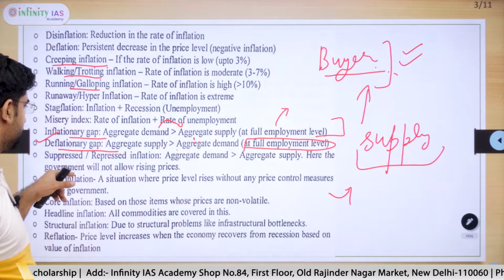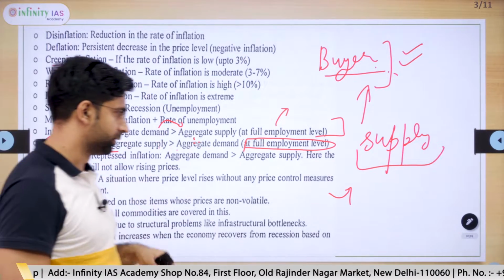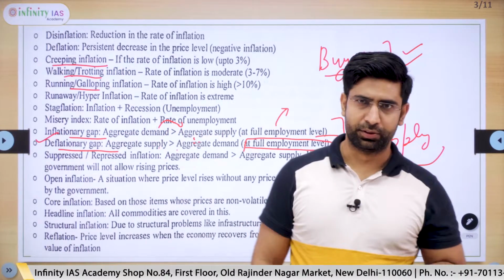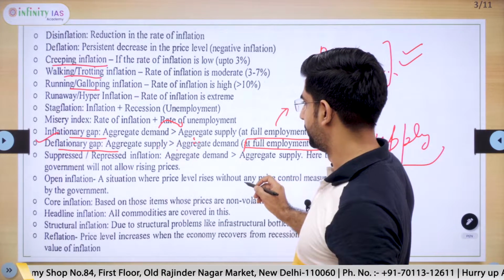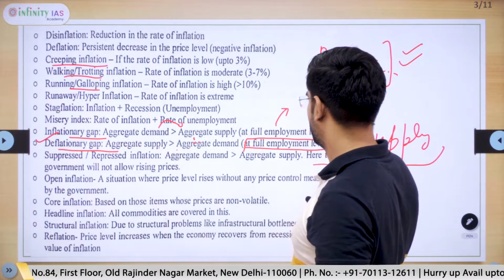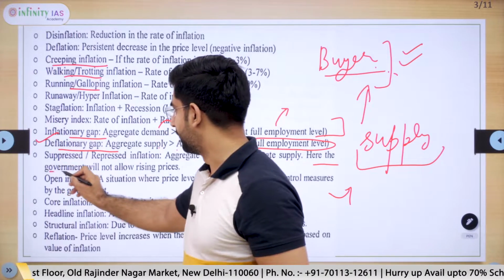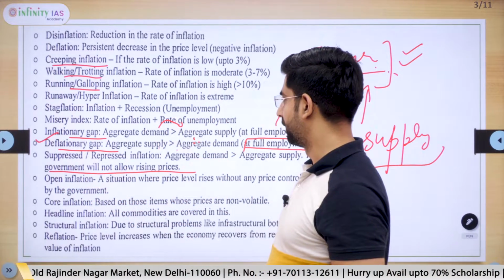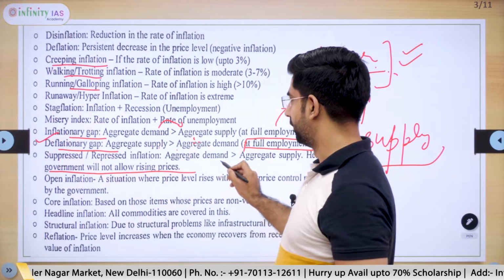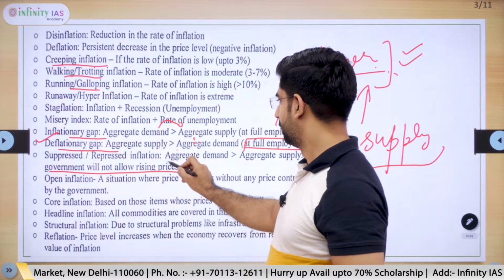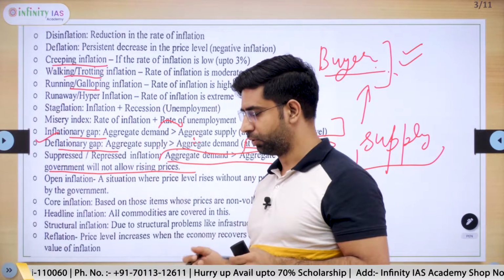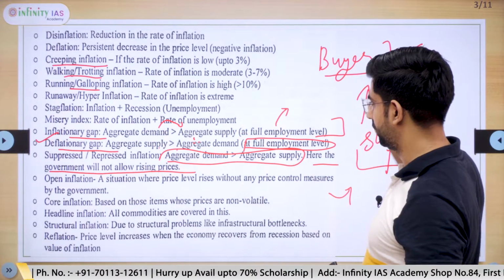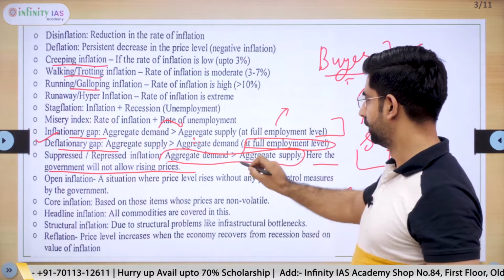Next key term here is suppressed inflation. In this inflation, the government becomes an active participant and tries to control the price level. We know when there is inflation, demand is more than the supply.